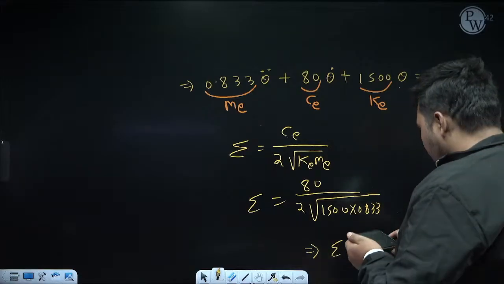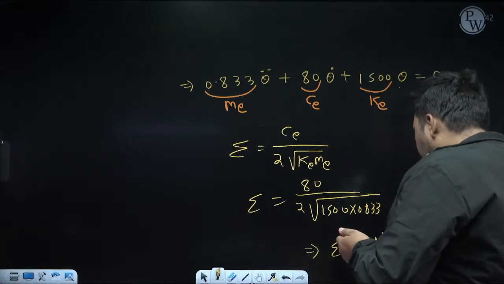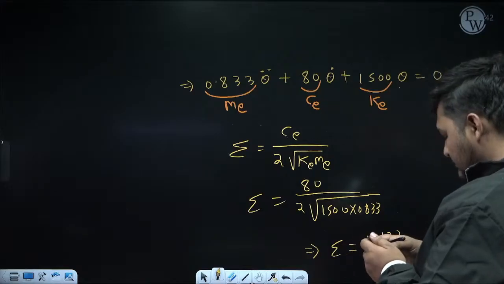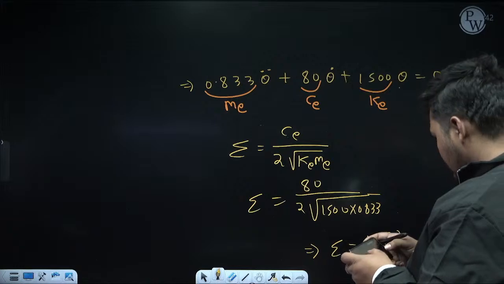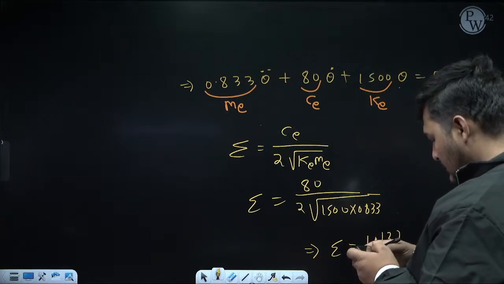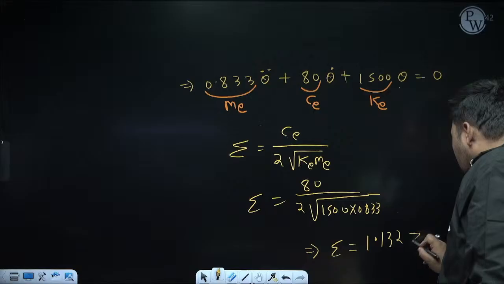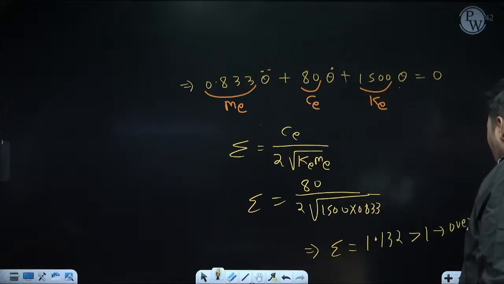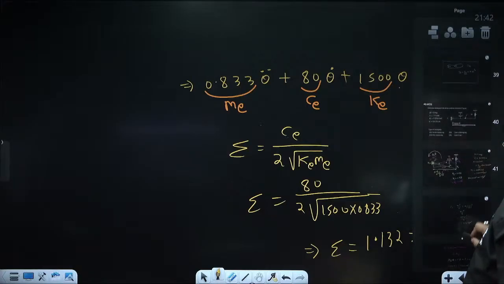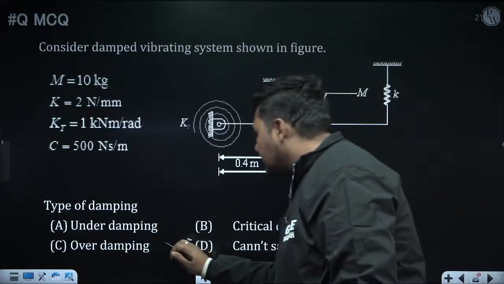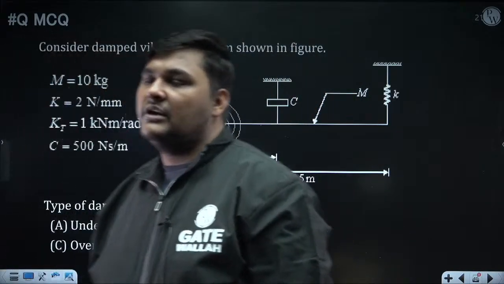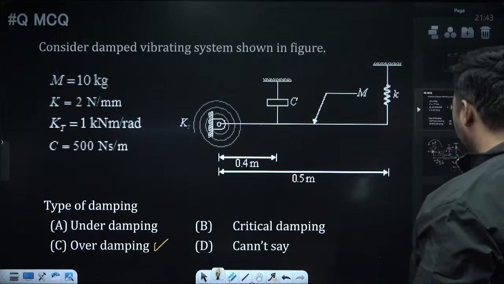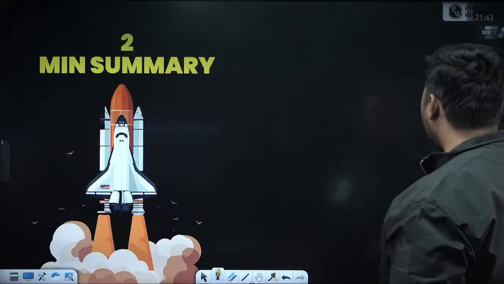You can check, is it coming 1.132? Calculation is your part. Yes, 1.132. It is more than 1, which means the type of damping here is over damping. Very simple. Over damping means no vibration will occur. Matching with which option? Option C. So for this question, option C is correct. So like this, you can solve problems of free damped vibration.